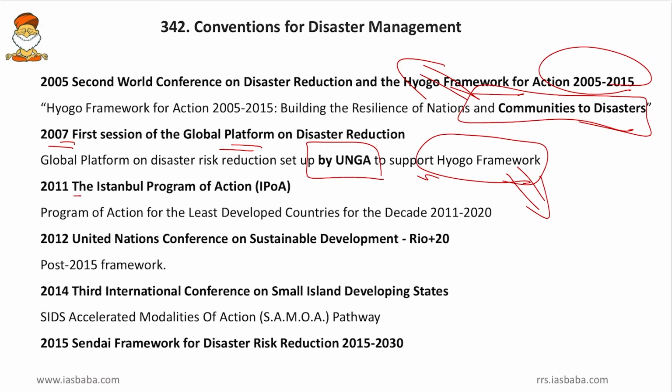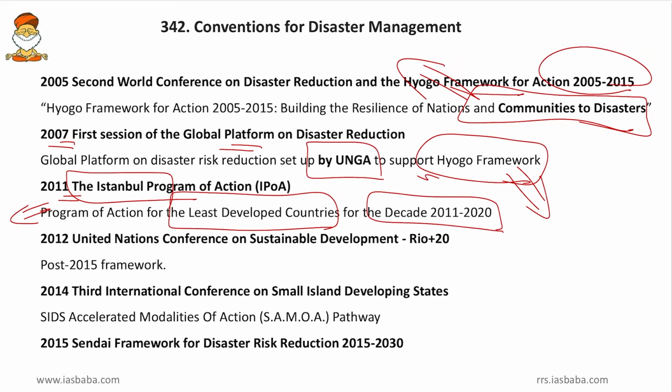And then in 2011, the Istanbul Program for Action was started. And here the program for action of the least developed countries for the decade 2011 and 2020. So Istanbul Program is important because it catered to the least developed countries. And then in 2012, the United Nations Conference on Sustainable Development or the Rio 20, it started for the post-2015 framework. So in this regard, in 2015, the Sendai Framework for Disaster Risk Reduction was taken place, and this is